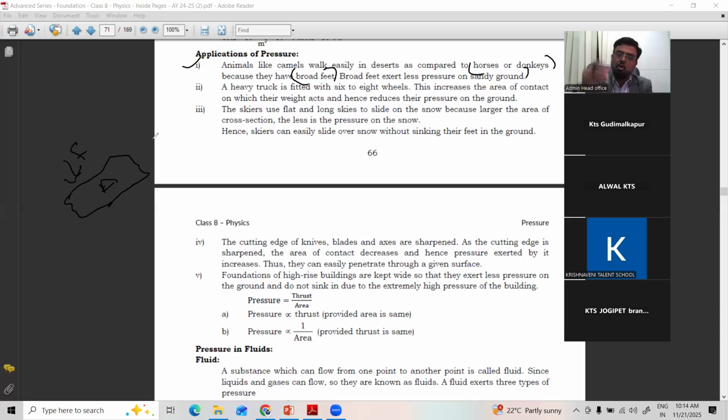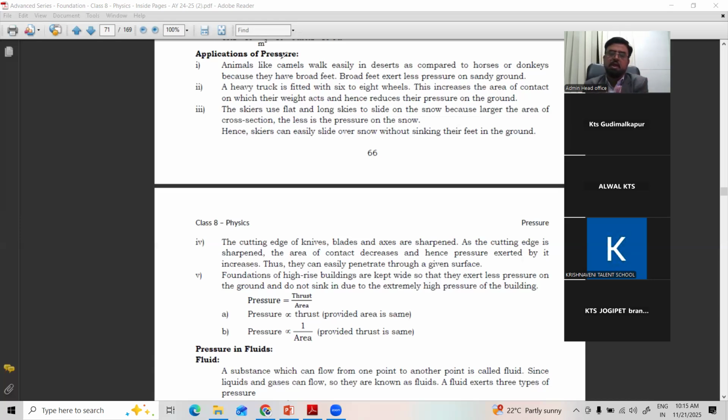Because of less area, more force acts on it and the pressure increases. So we sink into the sand, and for every step you have to struggle, whereas the camel doesn't struggle, it moves very happily over the desert. Got it? So the best application is that an animal like the camel easily walks in a desert as compared with the donkey or horse, because the camel has broad feet.